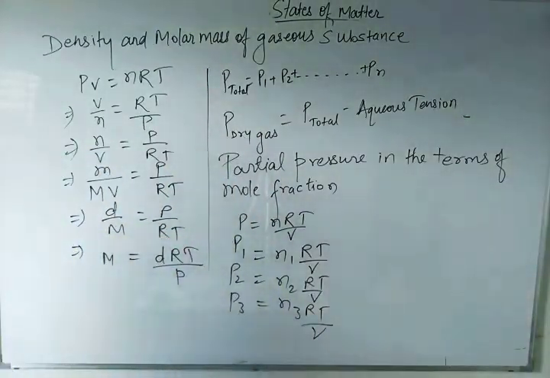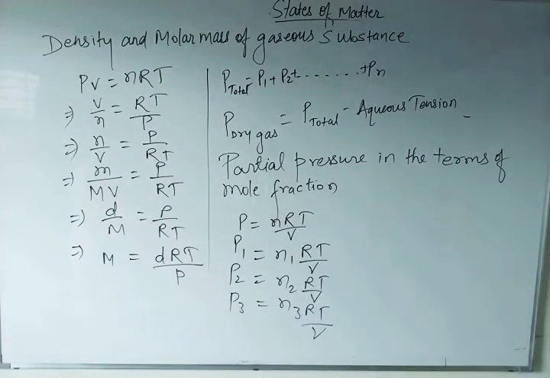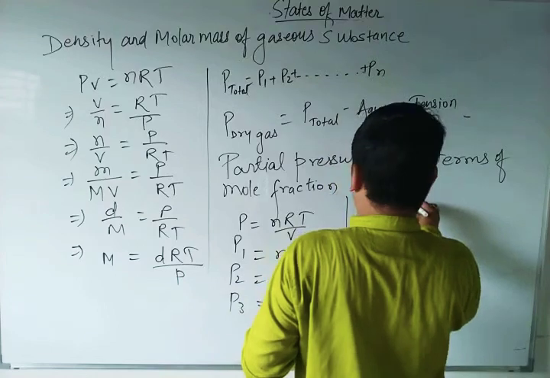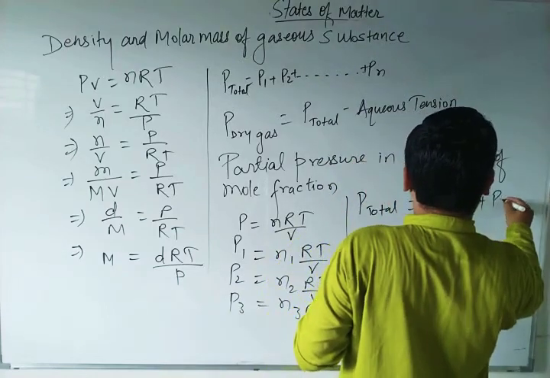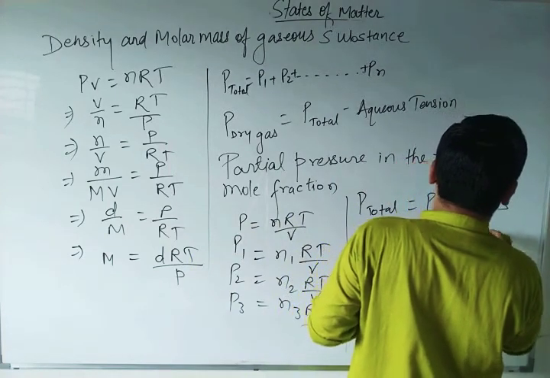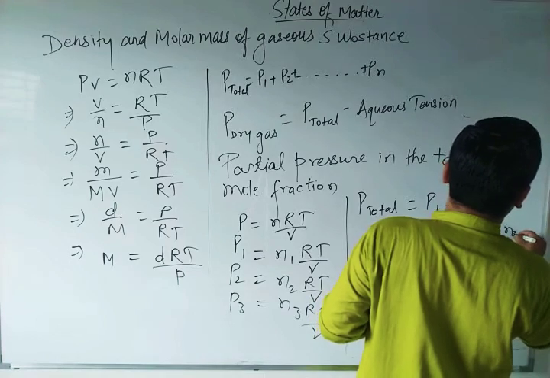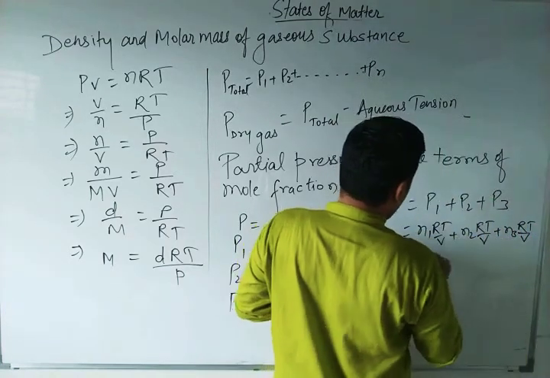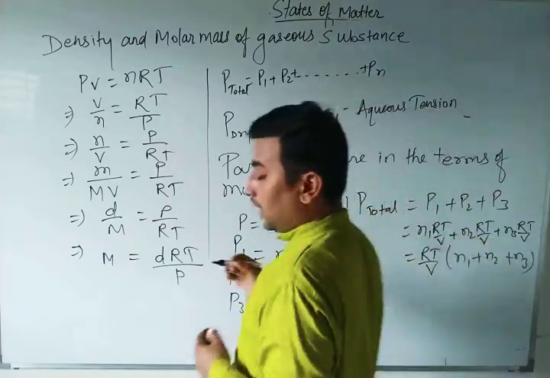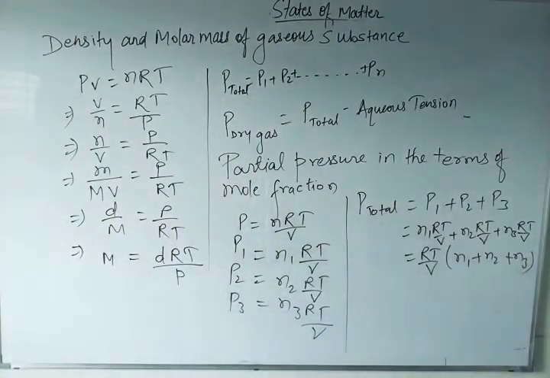So see, these are the partial pressures P1, P2, P3. If now I want to calculate the total pressure, what will it be? P total is equal to P1 plus P2 plus P3. Here it will be N1 RT by V plus N2 RT by V plus N3 RT by V. If we take RT by V common, we get N1 plus N2 plus N3. So P total is (N1 plus N2 plus N3) RT by V.